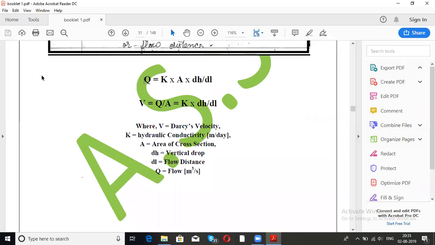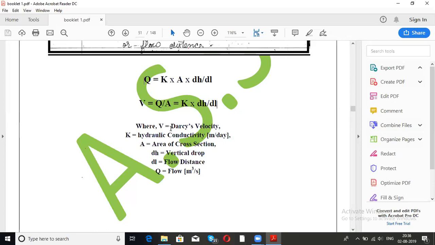है ना? First see how is the equation of Darcy's velocity as well. So Darcy's velocity as well as Darcy's law questions I'll make you solve, don't worry. ठीक है? Okay, now coming to the Darcy's velocity, this is also a very important parameter. Darcy's velocity is the velocity with which water is flowing underground, or with which groundwater is flowing. To calculate Darcy's velocity, you need to know the cross-sectional area. अगर हमें Darcy's velocity calculate करना है, we should know what the cross-sectional area is. So it should be given for that. Generally, it would be given.